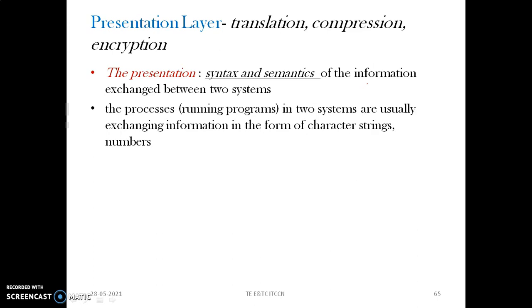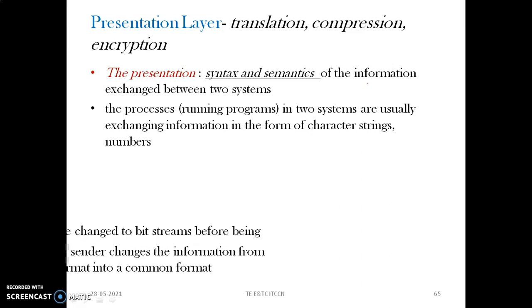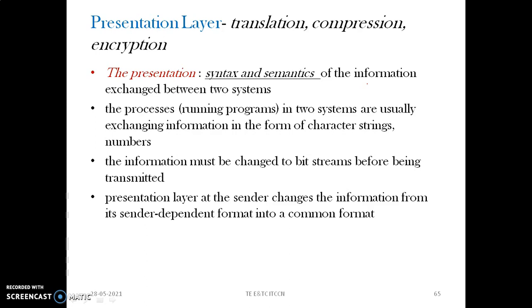So processes, which are running programs in two systems, usually exchange information in the form of character strings or numbers. Data representation may be different at different machines, different ends. How the data is represented should be known to the respective layers so that it can be extracted properly at the receiver end. So information must be changed to bit strings before being transmitted.